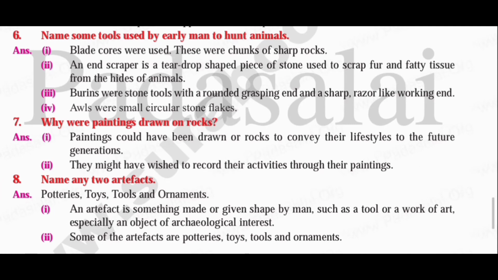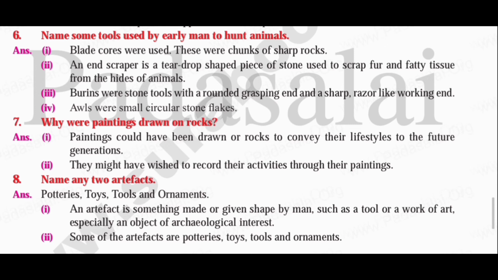The sixth question is, name some tools used by early man to hunt animals. The answer is, the first point is, blade cores were used. These were chunks of sharp rocks. The second point is, an end scraper is a teardrop shaped piece of stone used to scrape fur and fatty tissue from the hides of animals.